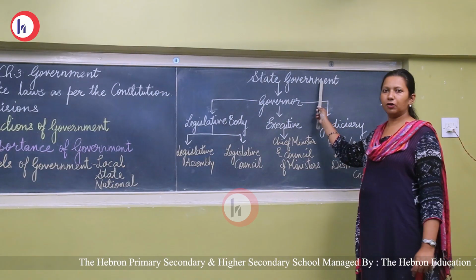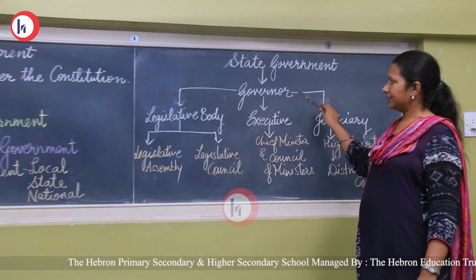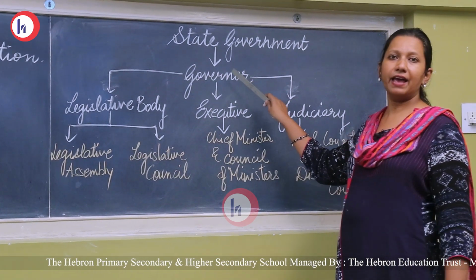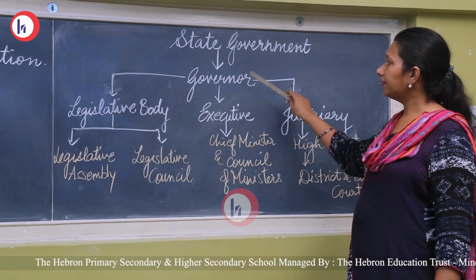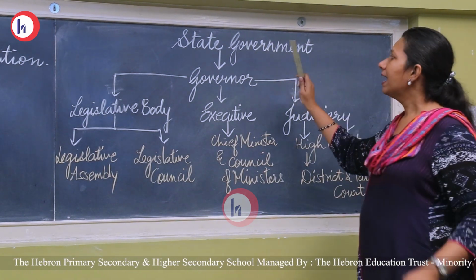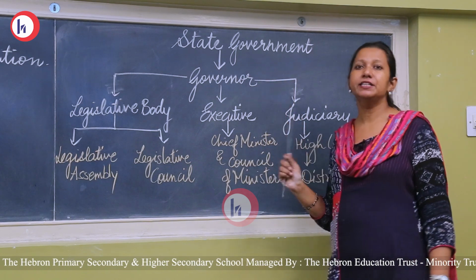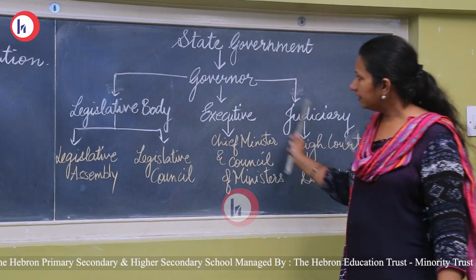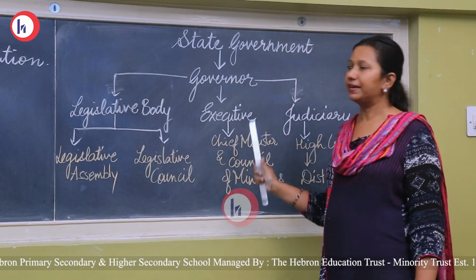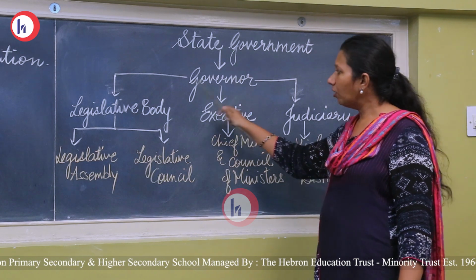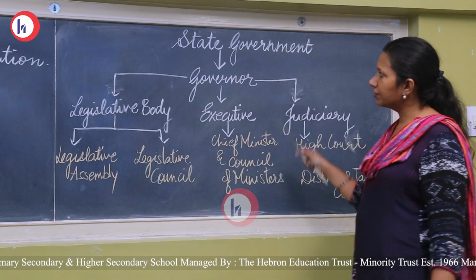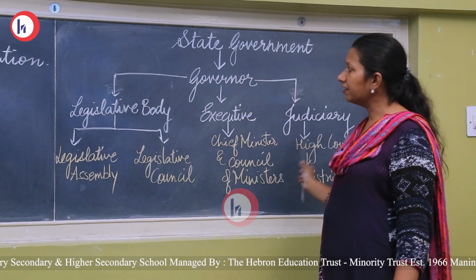Now, if we see state government, look at the person placed here, the governor, right? The governor has the highest position. He is the head of the state government. As I told you, the governor is the head of the state government. He is known as the first citizen of the state, and under him, the entire managing committee performs as a government. All these, the legislative body, executive and judiciary, they all function under the government. So the governor is head of it.